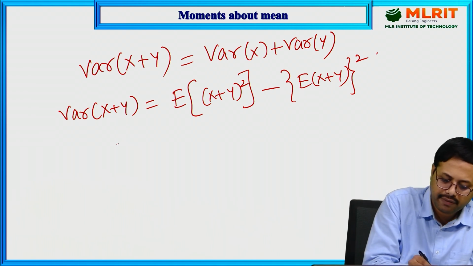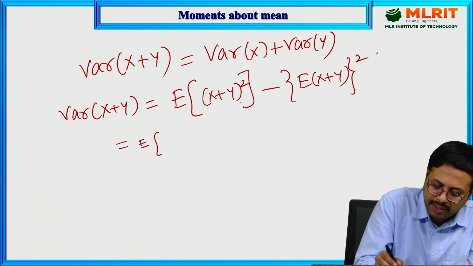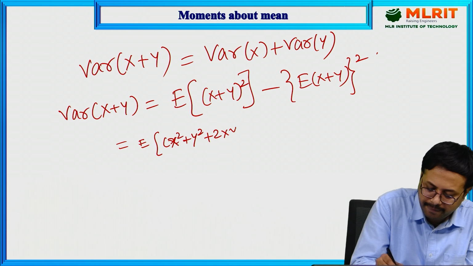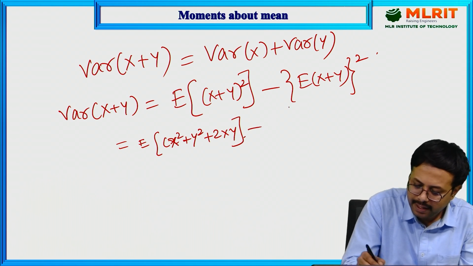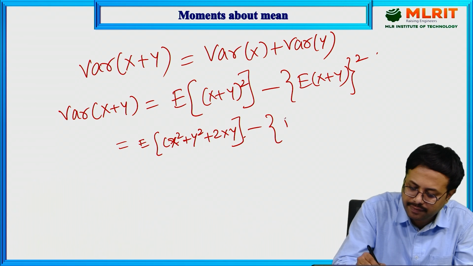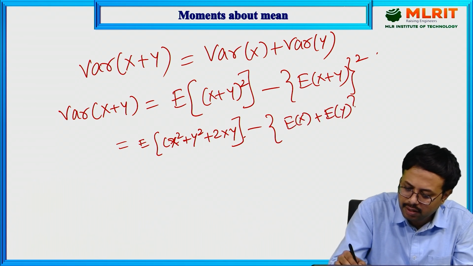Simplify it further. Expectation of a plus b whole square, that is x square plus y square plus 2xy. Here we get expectation of x plus expectation of y whole square.